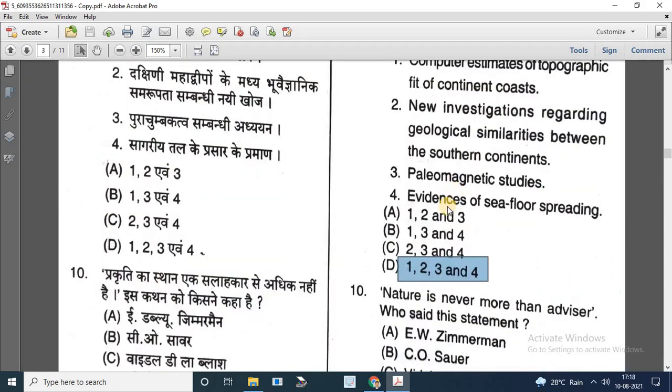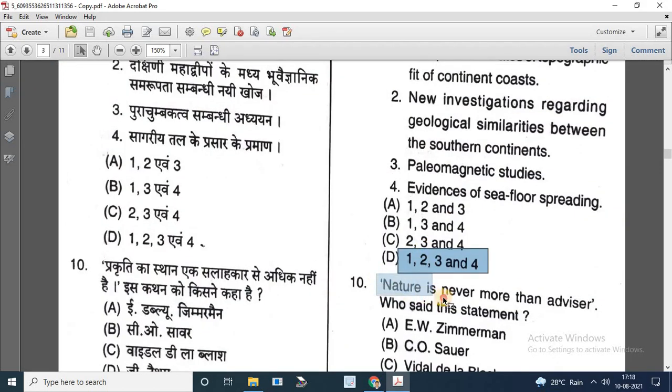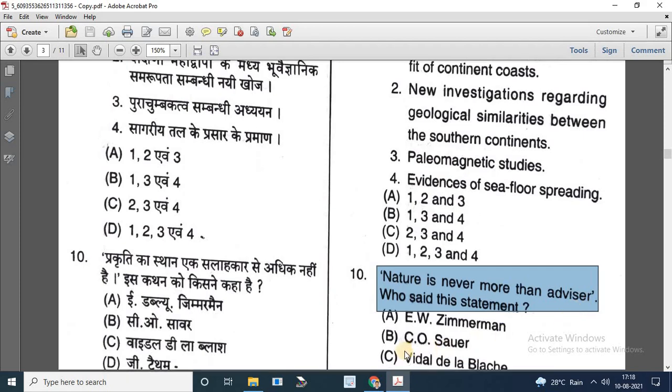Next question is, nature is never more than advisor. Who said this statement? Options are Zimmerman, Sauer, Vidal de la Blache and G. Tatham. So the correct answer is Vidal de la Blache.